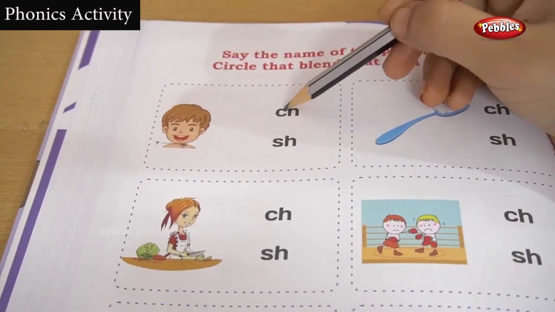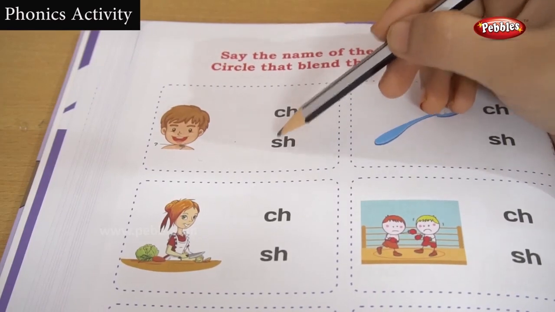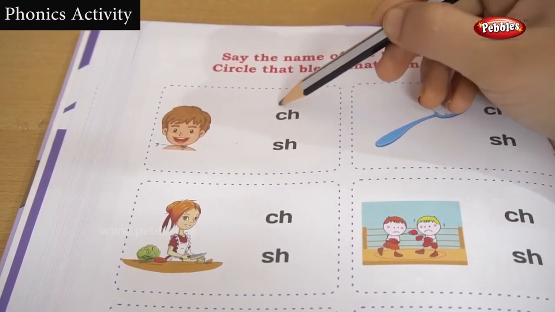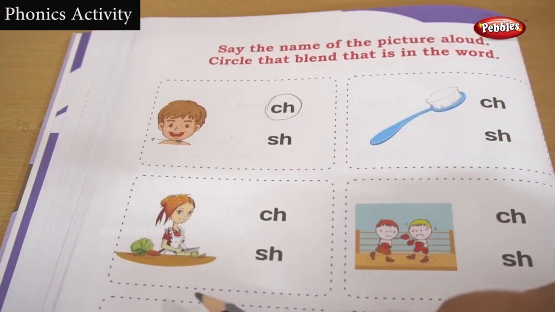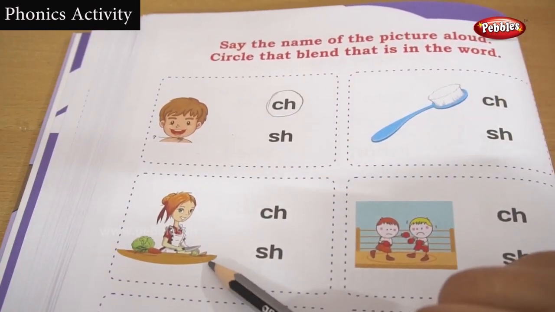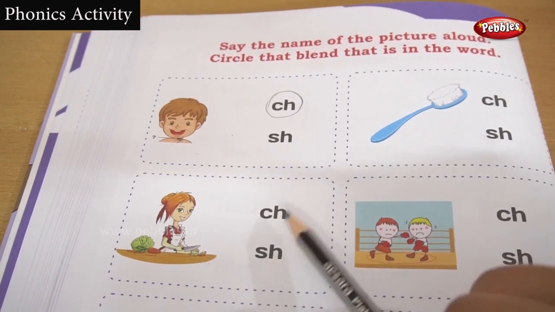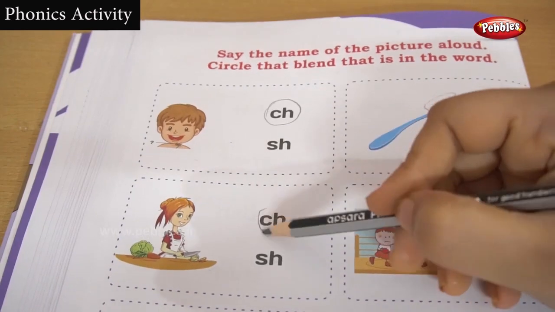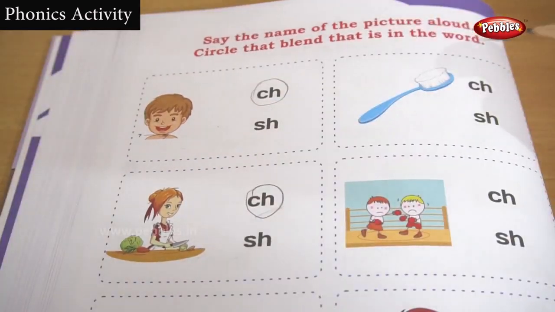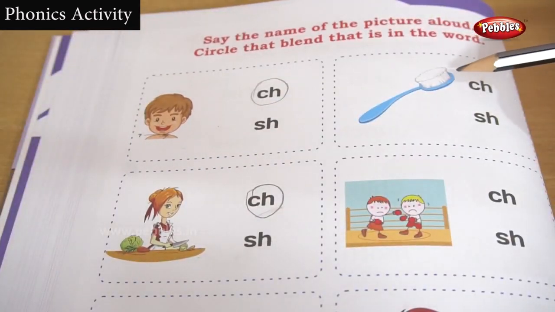Which sound will it become? Chin or sh? It's not sh. This is a chin. Yes, this is the correct one. She is chopping. Chopping means cutting the vegetable. She is cutting the vegetable. That's only chop. Not shop. Chop. Chopping. Very good. Okay, let's look at this picture children.